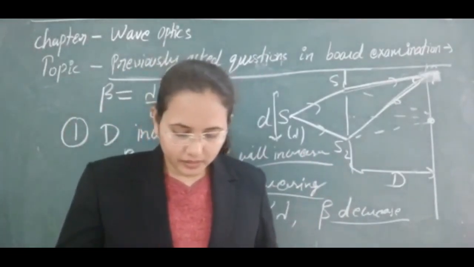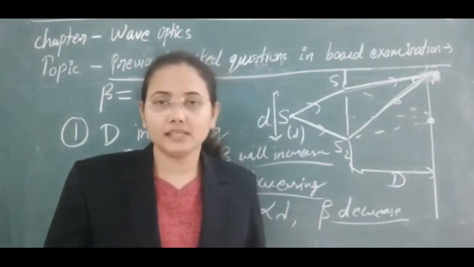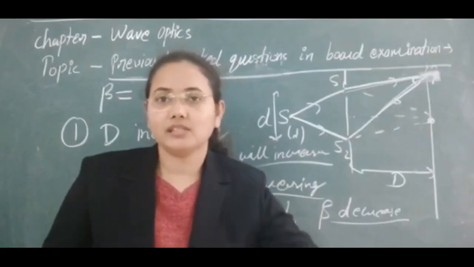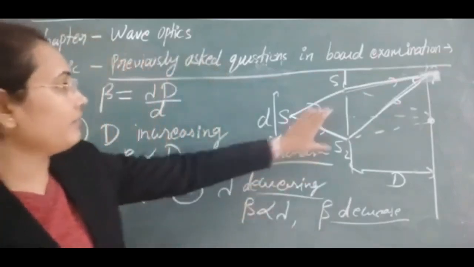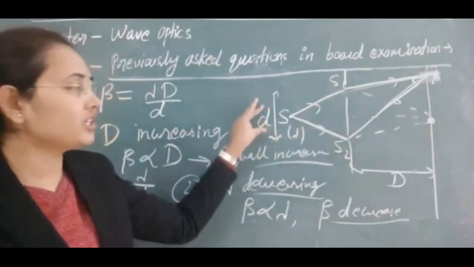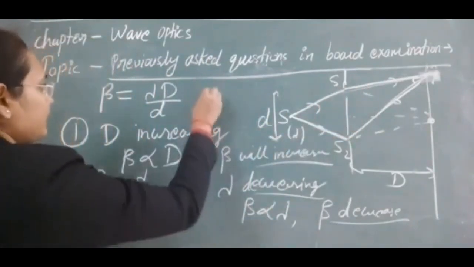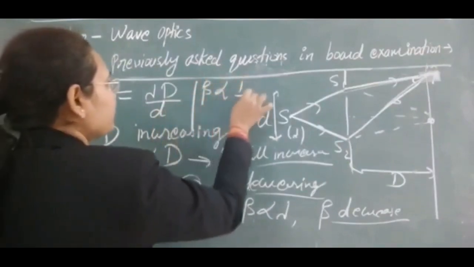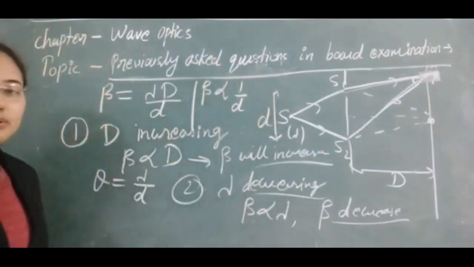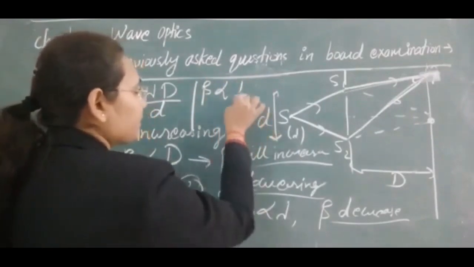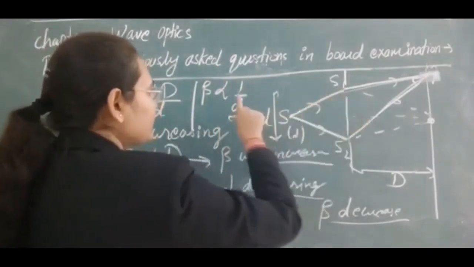The next question is that the separation between the two slits is increased. On every aspect, questions are asked. Third, if we increase the separation between the two slits, meaning we change small d, then beta is inversely proportional to the separation between the slits.